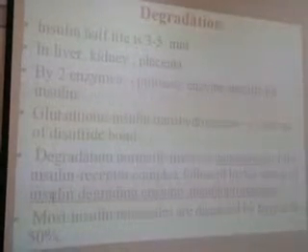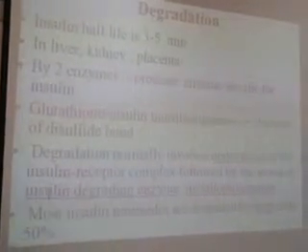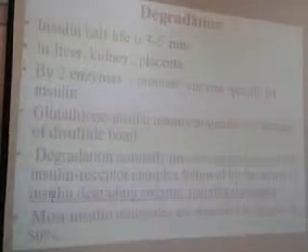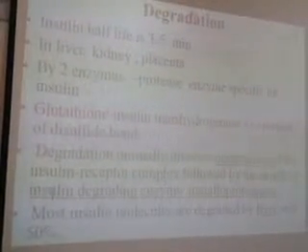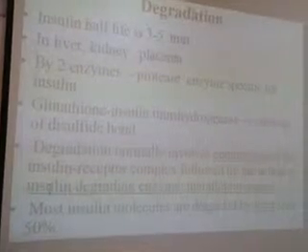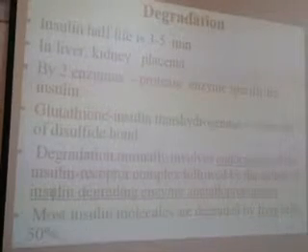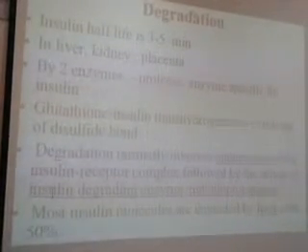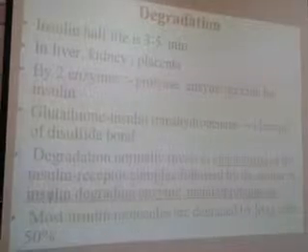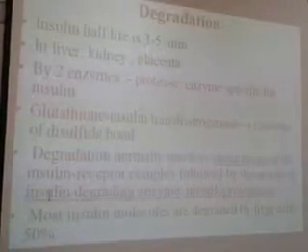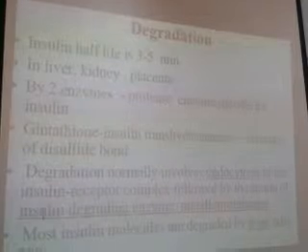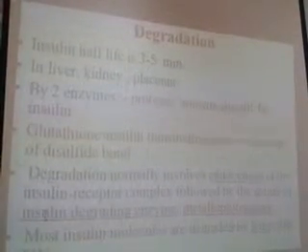So here is one important point: if a patient has a problem in the liver or kidney, you have to reduce the insulin dose. Why? Because it is not degraded, so the half-life of insulin might be increased. So in liver failure or kidney failure, you have to reduce the dose of insulin. If you give the same insulin dose, the patient might go into hypoglycemia.